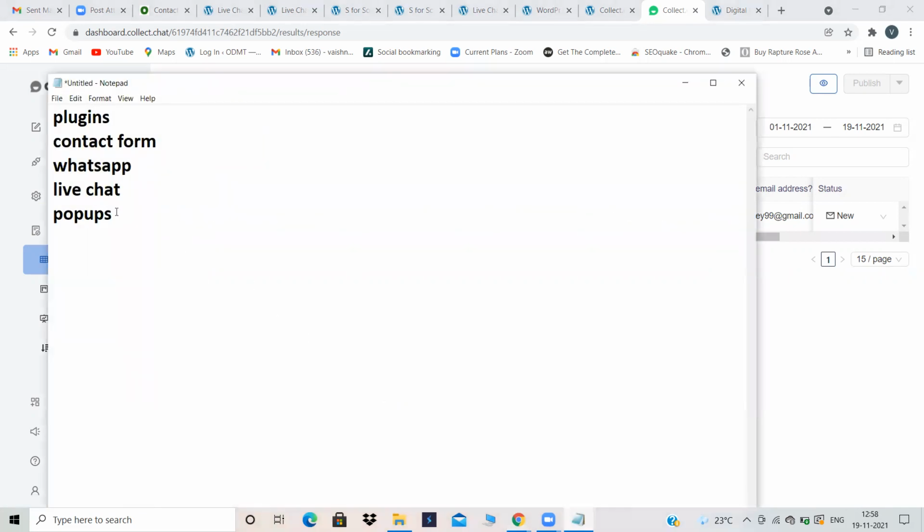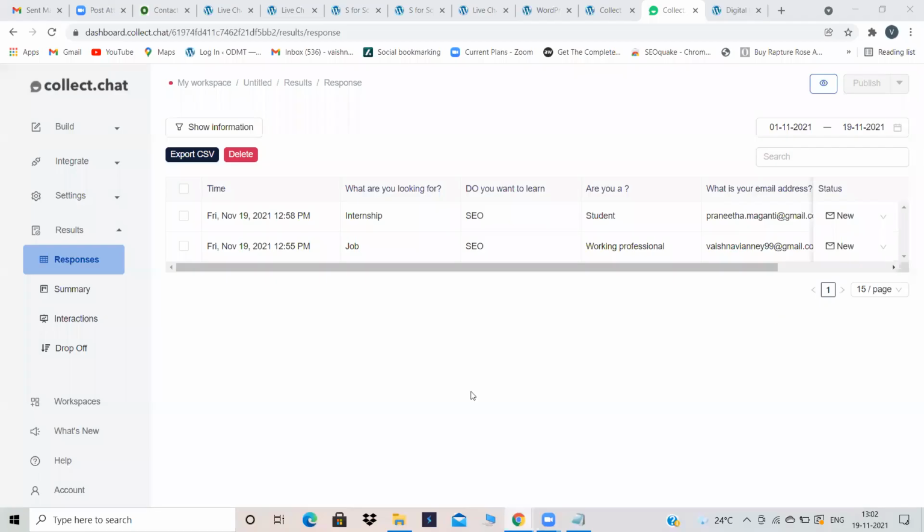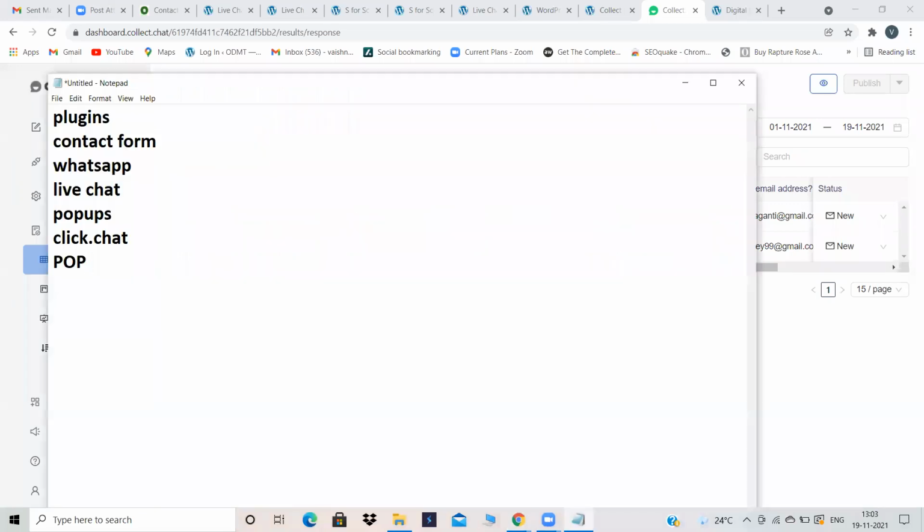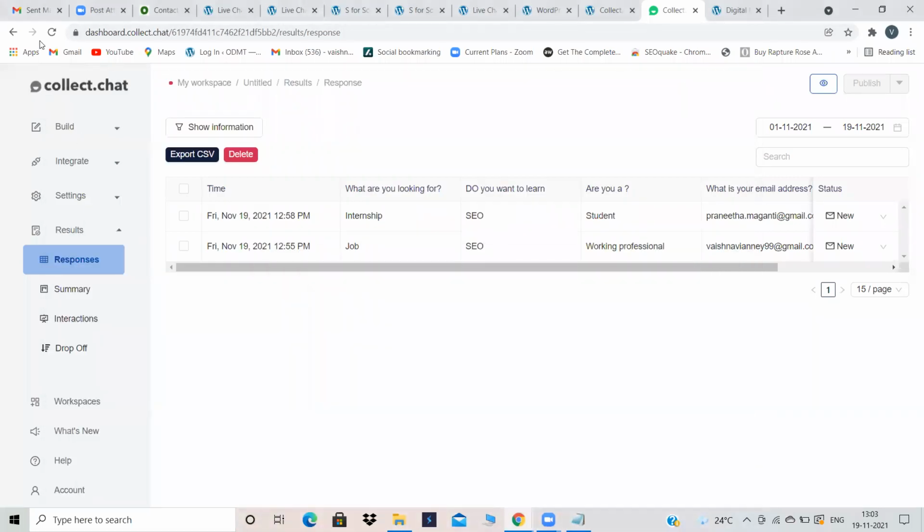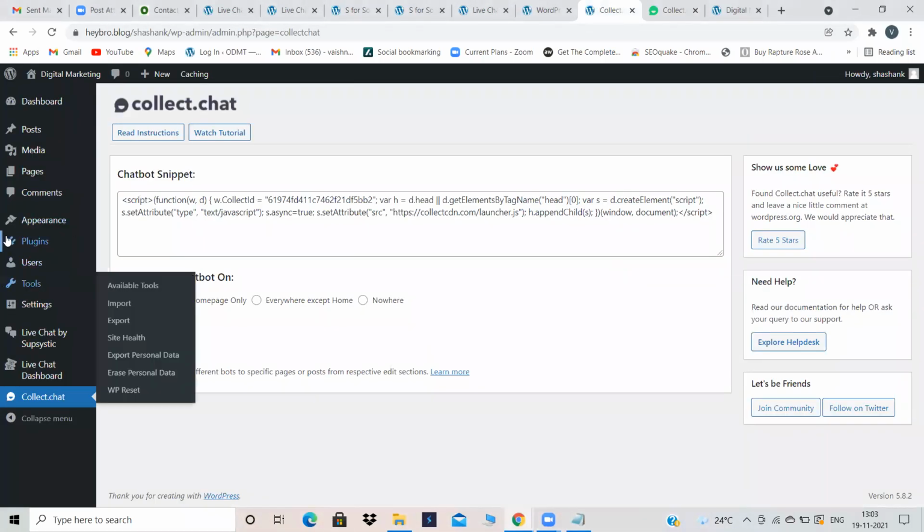There are two more plugins, pop-ups and click.chat, that is the WhatsApp one. Okay, the third one is, sorry, pop-up. Pop-up, I guess you all are aware of pop-up. What is a pop-up and all?